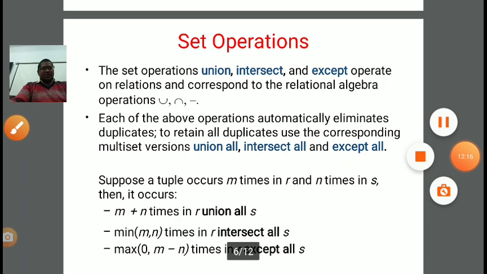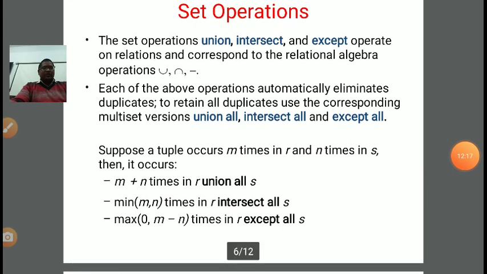Now set operations. In SQL there are three set operations: union, intersect and except. Union is the same as set union, intersect is set intersection, and except is set difference. If we want to eliminate duplicates, then we simply use union, intersect and except. If we want to retain the duplicates as they are, then we use union all, intersect all and except all, right?